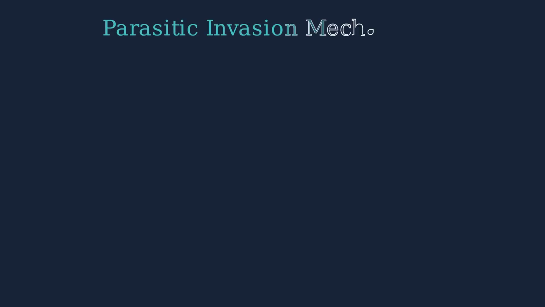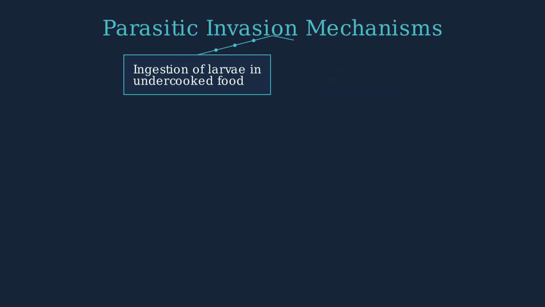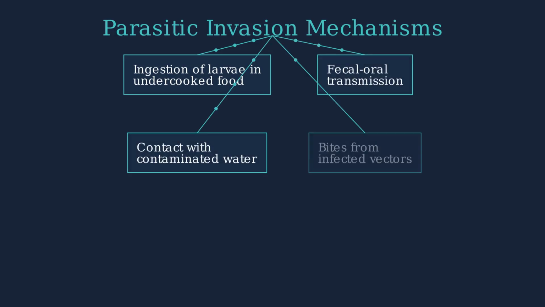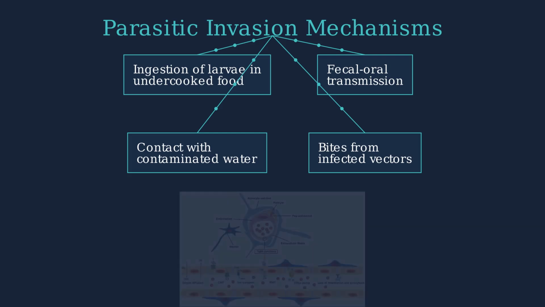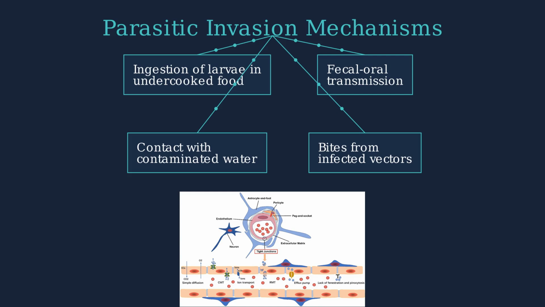Parasites can invade the central nervous system through various routes. These include ingestion of larvae in undercooked food, fecal-oral transmission, contact with contaminated water, and bites from infected vectors. To cause infection, parasites must breach the blood-brain barrier, a critical defense system protecting the central nervous system.